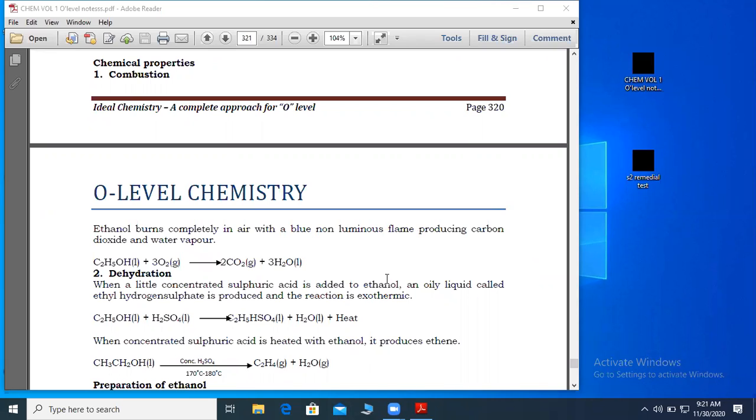An excess of concentrated sulfuric acid is added to ethanol, and the mixture is heated strongly to a temperature of 170 degrees centigrade.